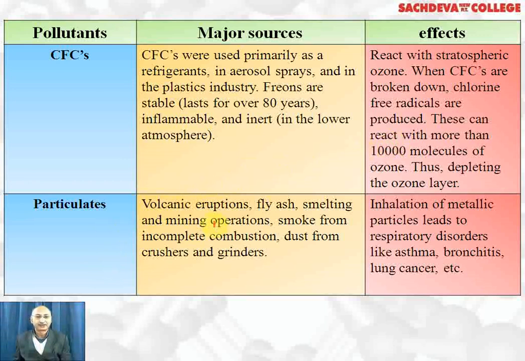Next is particulates. Volcanic eruptions, fly ash from thermal power plants, smelting and mining operations, smoke from incomplete combustion of fuel, and dust from crushers and grinders are the sources of particulate matter. Inhalation of metallic particles leads to respiratory disorders like asthma, bronchitis, lung cancer, etc.